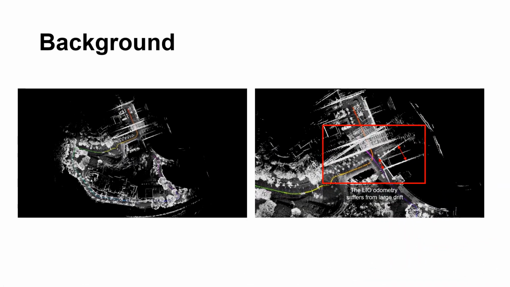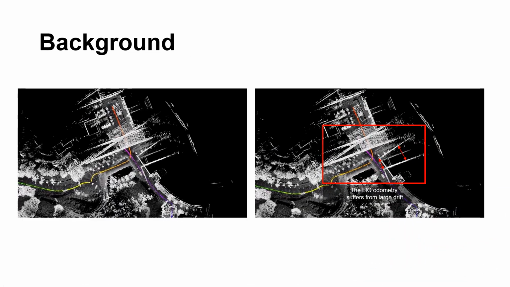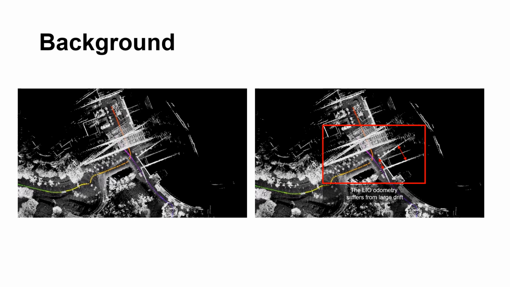And here's the key problem. Local disturbances don't stay local. They get amplified as the robot moves, causing the entire pose and map to drift significantly.